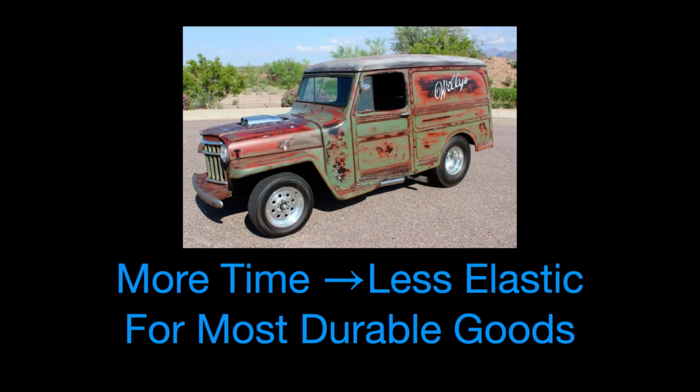But not all goods. It turns out that the relationship between price elasticity of demand and time is very different for durable goods. A durable good is a good that lasts 2 years or longer, like a Twinkie or a piece of leftover pizza under your roommate's bed. Here, more time means less elastic. This suggests that you have fewer options to respond to a price change with more time.